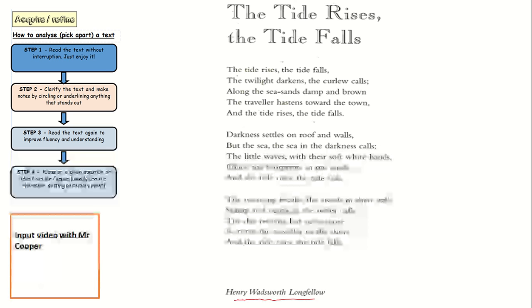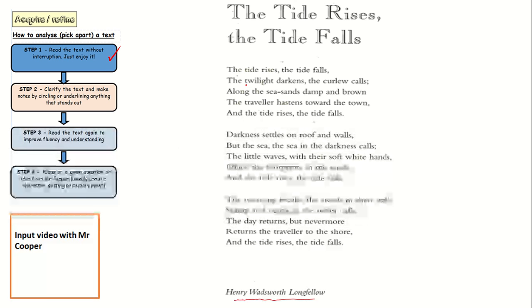And that is our text. So, all we need to do, we've read the text. What we need to do now is look through and clarify the words. Now, with a poem, I think the most important thing is to understand the words first, the individual pieces of vocabulary. So, it might be that you need to remember what the tide is. Year fives, we should know what the tide is. The tide, when the sea comes in and out due to the gravitational force of the moon.